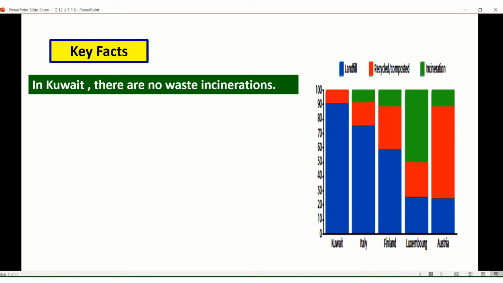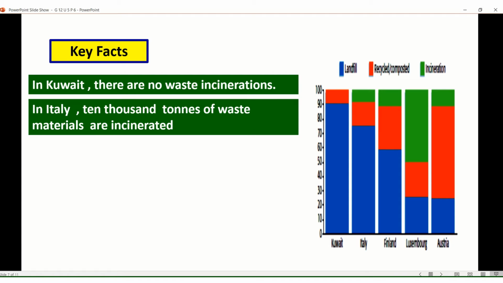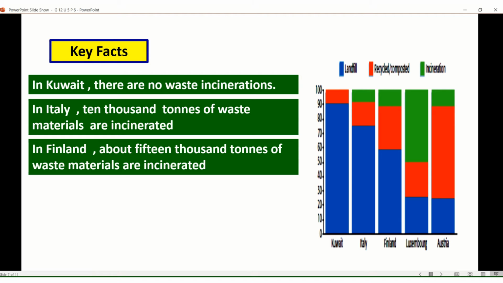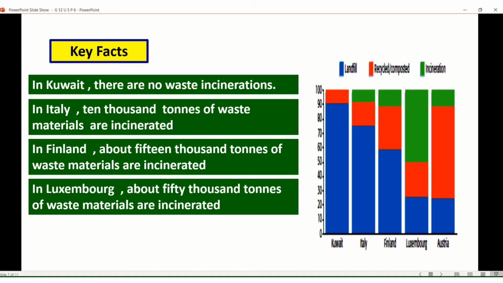In Kuwait, there are no waste incinerations. And in Italy, 10,000 tons of waste materials are incinerated. In Finland, about 15,000 tons of waste materials are incinerated. In Luxembourg, about 50,000 tons of waste materials are incinerated.